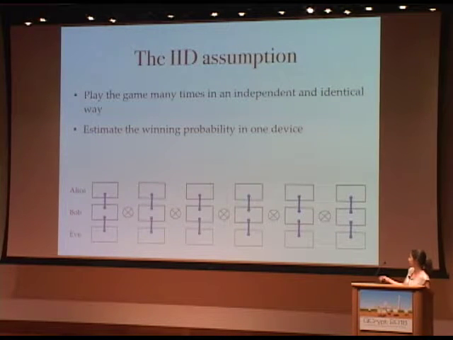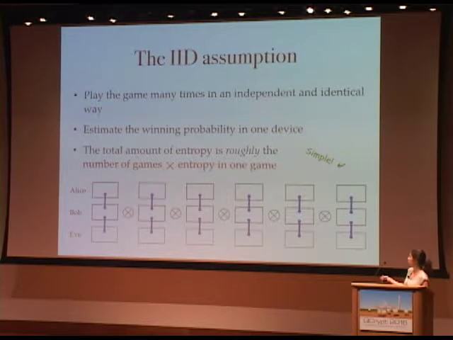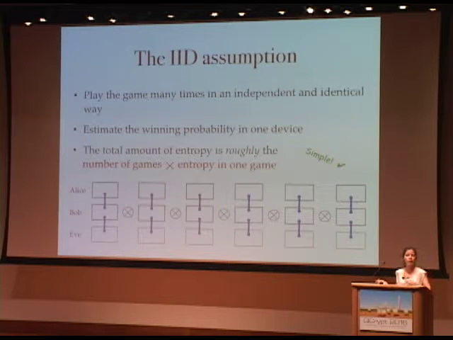And since everything is identical in the devices and everything is independent of one another, then we know that the total amount of entropy is roughly the number of rounds, the number of games, or the number of devices, times the entropy in just one device, in just one game. So this is something which is relatively simple to understand. In order to understand what the total amount of entropy is, it is sufficient to understand the relation between the winning probability and the entropy in just one small device. And apart from this it is just standard statistics.